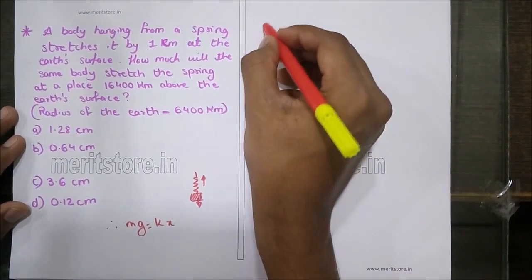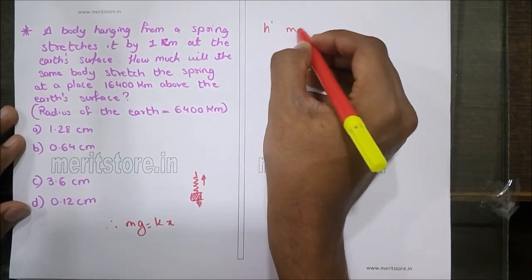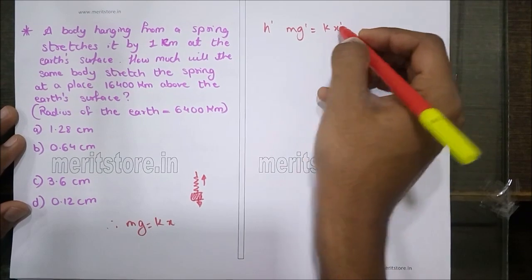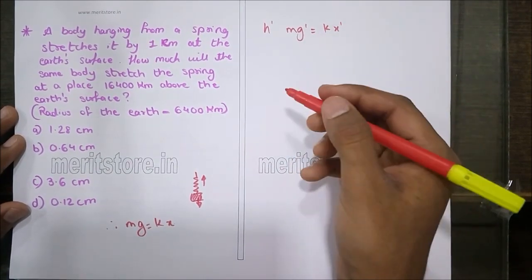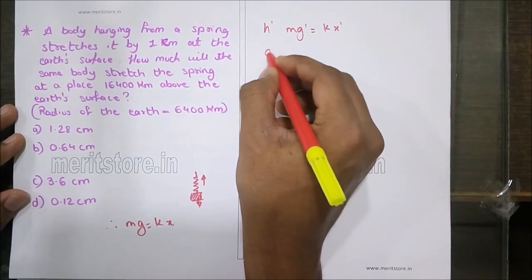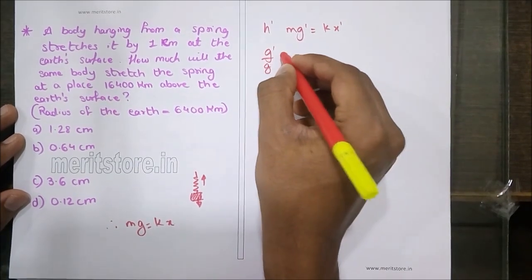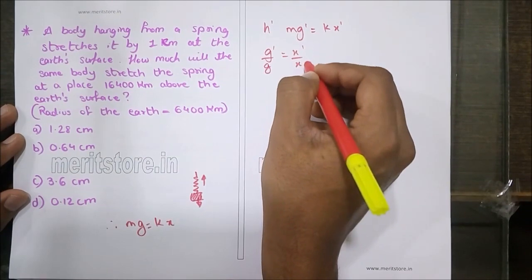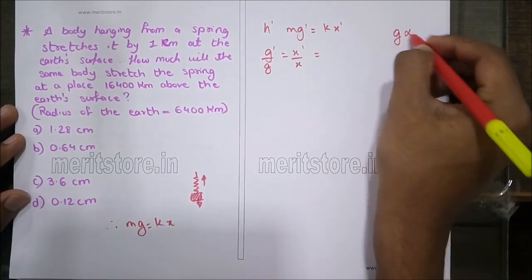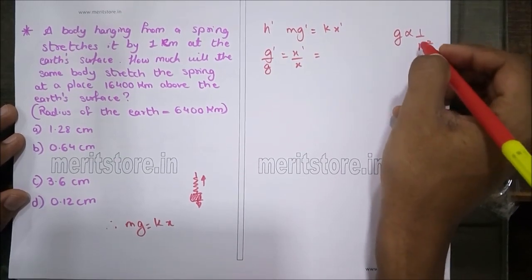Now at a height h, mg dash will be equal to k times x dash. x dash is the final extension of the spring at the elevated height. So g dash upon g is equal to x dash upon x. Now g is inversely proportional to r squared.